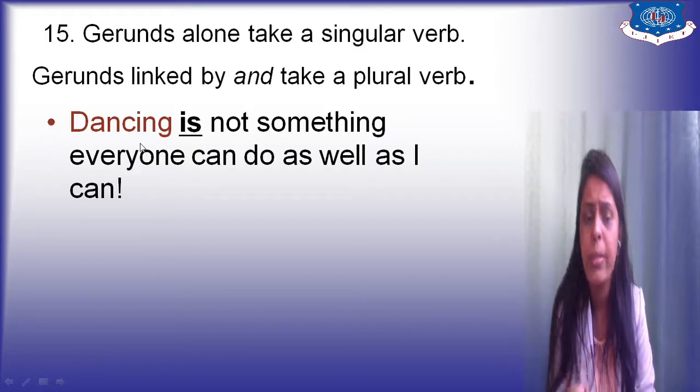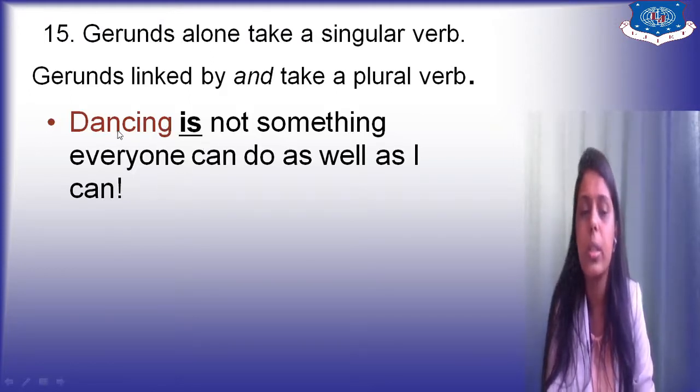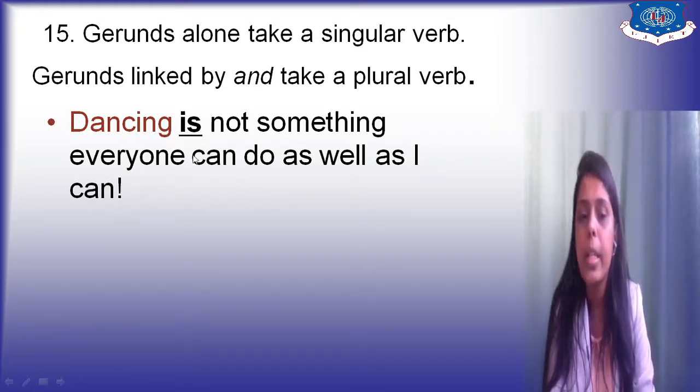So when you have a gerund alone, you have to take a singular verb. But when it is linked by "and", you have to take a plural verb. Here the gerund is alone. So here you can see, dancing is not something. So it is alone. That's why we have used a singular verb. If it is linked by "and", then you have to take a plural verb, right?